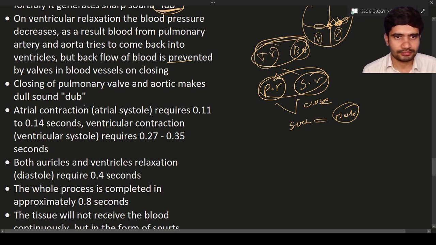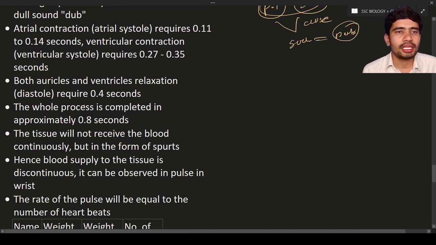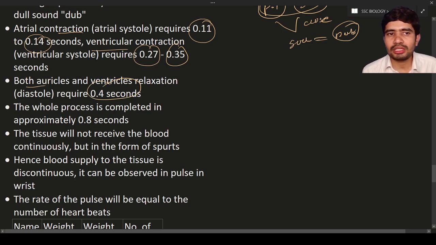Here will be the atrial contraction, atrial systole. Atrial systole means contraction of the atria, and requires about 0.11 to 0.14 seconds. Ventricular contraction, or ventricular systole, requires around 0.27 to 0.35 seconds. Both auricles and ventricles relaxation requires about 0.4 seconds. So approximately 0.8 seconds is required for the cardiac cycle.